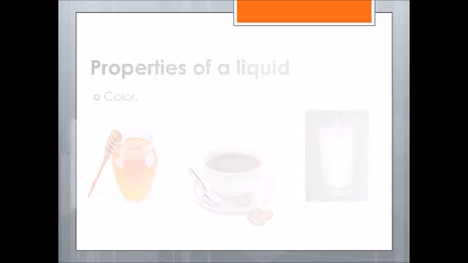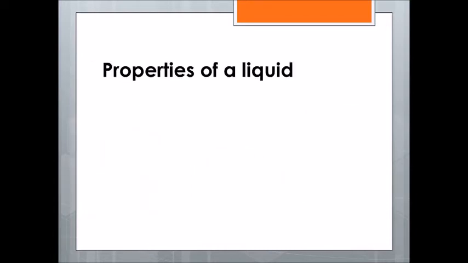Another property is thickness. I can say that the liquid is thin or thick. Thin or thick. What does that mean? It means if the liquid flows quickly, this is a thin liquid.